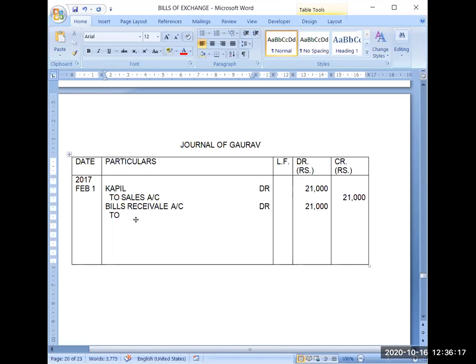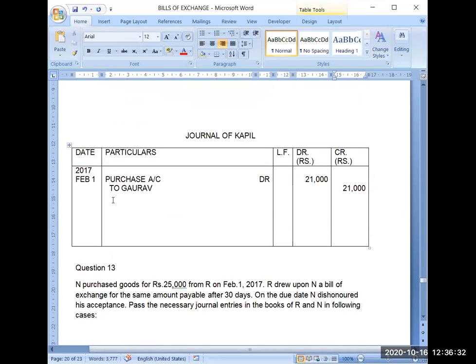Bills receivable account debit to Kapil, because Kapil will give this bill, credit the giver. I will not mention account. 21,000. Now the same document will become bills payable for Kapil.